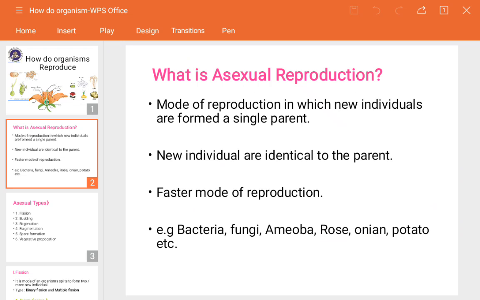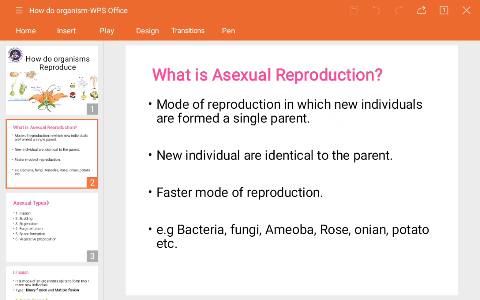Why is it the fastest? Because microorganisms and plants do not have proper body parts. In the case of plants, we know whatever plant parts they have, but as compared to human beings, they are not well developed. So that's why it is very easy for them to carry out reproduction as compared to human beings, so it is a faster one. Human beings are slower in reproduction processes.